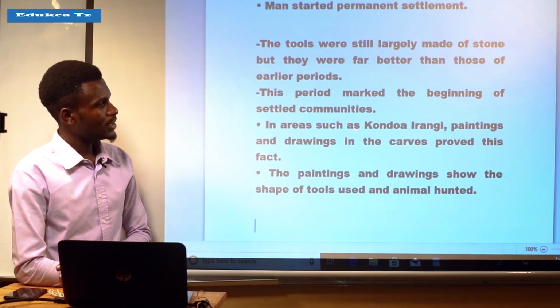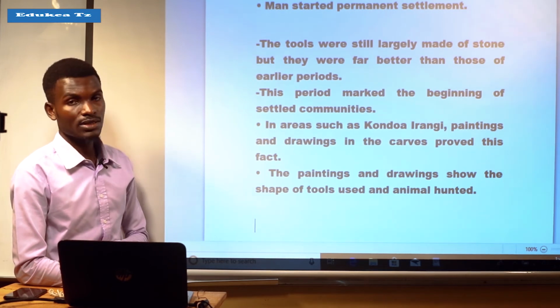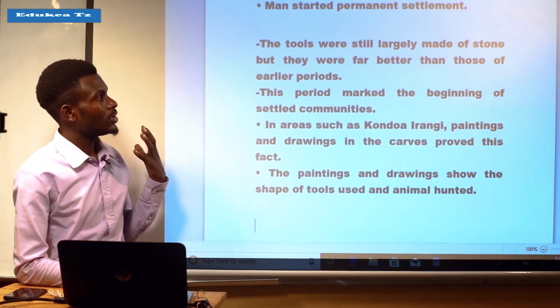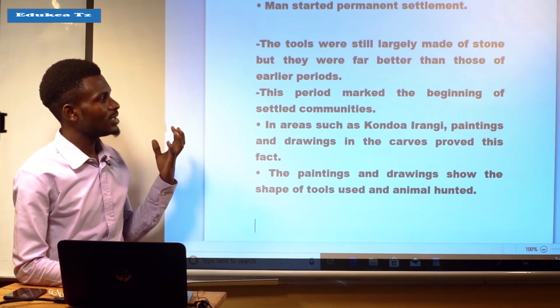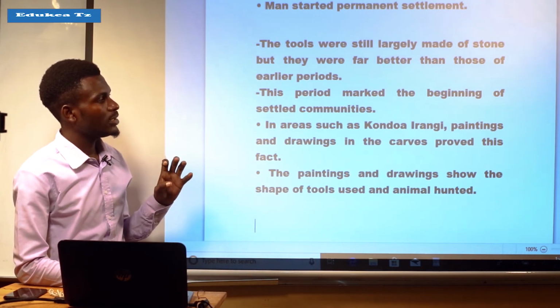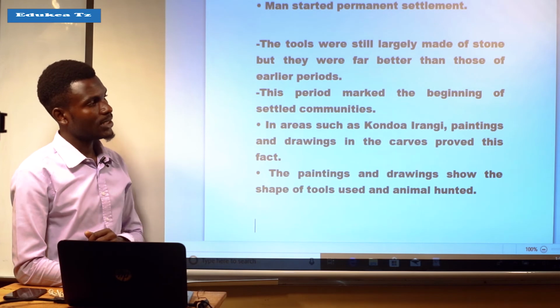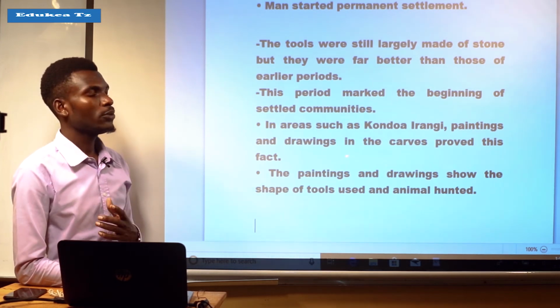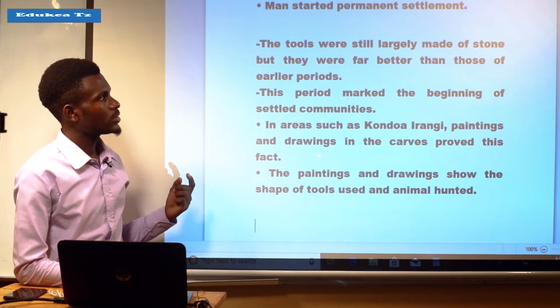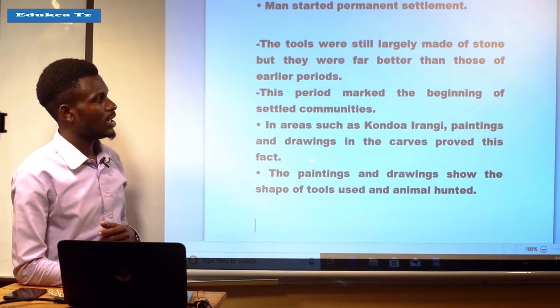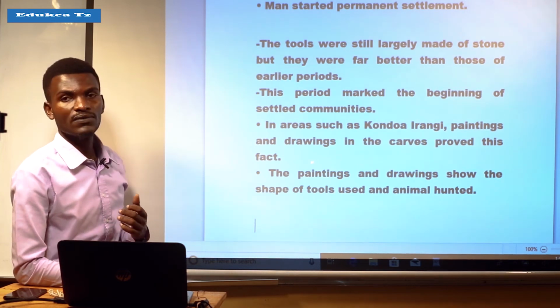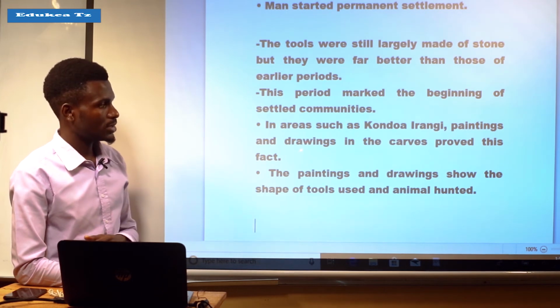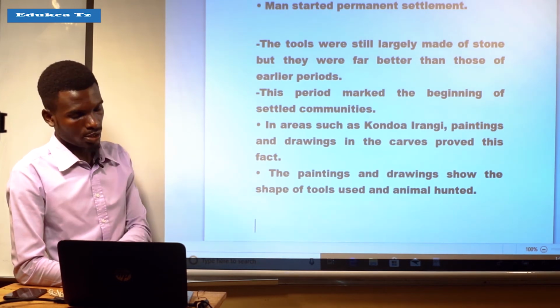And in areas such as Kondoa Ilangi, paintings and drawings in the caves prove this fact. It means that we can witness this by referring to areas like Kondoa Ilangi, where paintings and drawings in the caves prove that settled communities began during the late Stone Age.